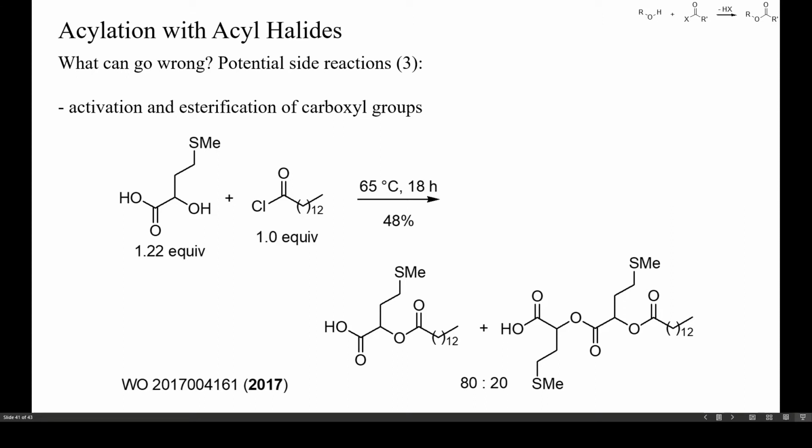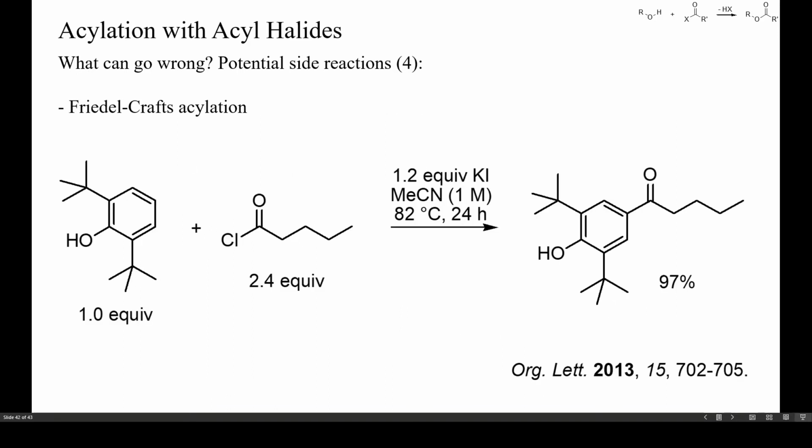Alternatively, if no bases are used, as in the example on this slide, then the liberated hydrogen halide can catalyze the esterification of the free carboxyl group. One potential side reaction during the acylation of phenols is Friedel-Crafts acylation. These can sometimes occur without any Lewis acid catalysis, as in this example. Electron-rich heteroarenes such as pyrroles or furans may also undergo Friedel-Crafts acylation more readily than expected.